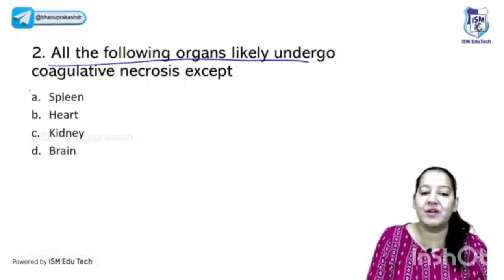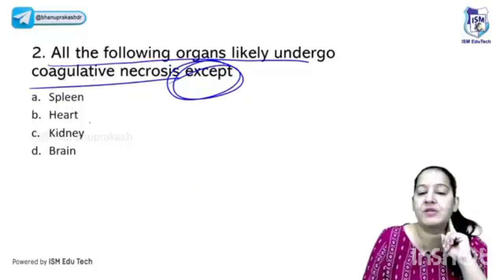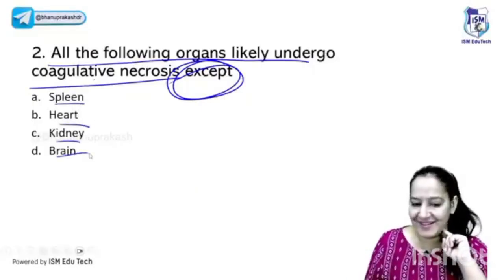The next question is in front of you. All of the following organs are likely to undergo coagulative necrosis except, a very repeatedly asked question. Tell me one organ in which coagulative necrosis never takes place. Is it spleen? Is it heart? Is it kidney? Or is it brain? What is the correct answer?